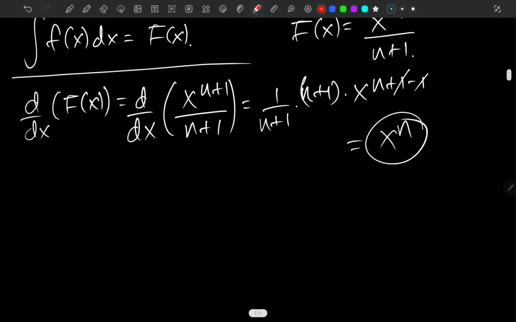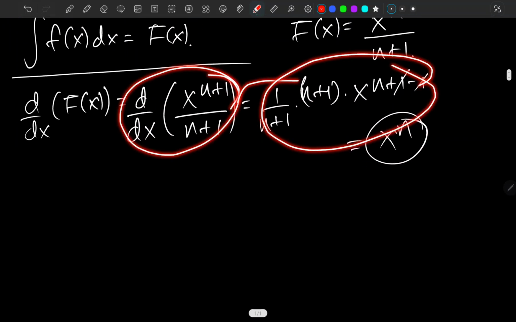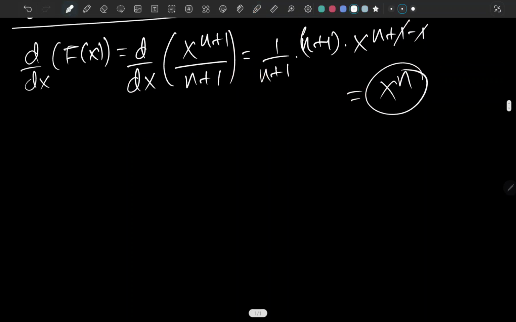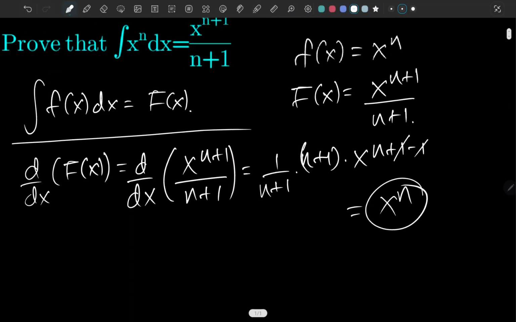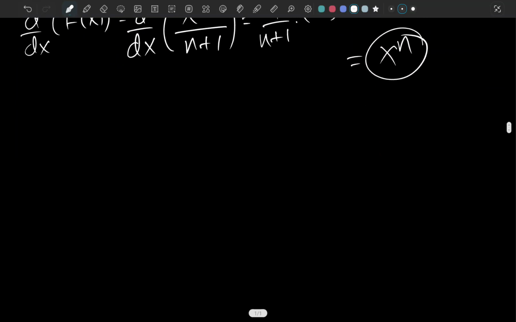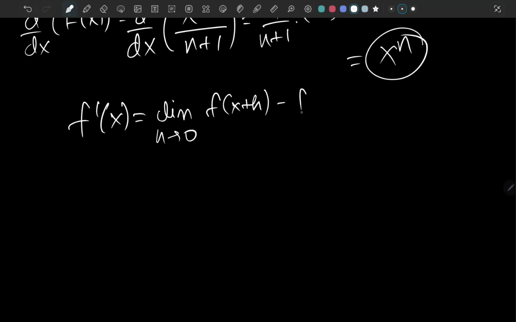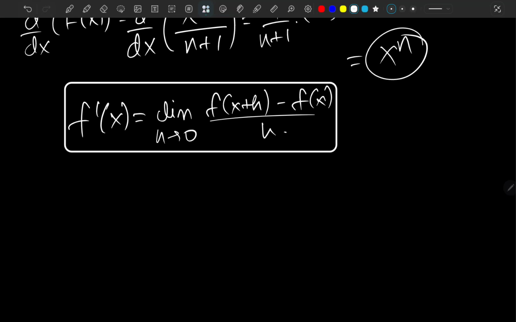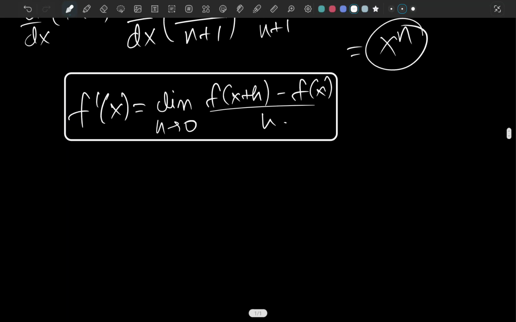But how did we know that the derivative of this one is this? Let's prove that here, because we are here to prove everything, not assume anything. It comes from the definition of the derivative, which says f dash x equals the limit as h tends to 0 of f of x plus h minus f of x over h. This is the definition of the derivative. It's needed to remember this, and you can prove it too if you want, you just have to take care about some graphs.